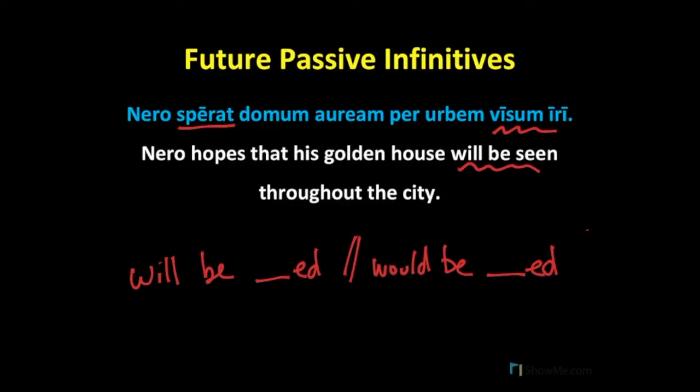I would also like to quickly demonstrate how visum, the accusative supine, never changes. You might expect, if this were a participle, that it would agree with the subject of the indirect statement, domum. Remember that the fourth declension noun, domus, domus, is a feminine noun, and domum is going to be feminine, accusative, and singular. Notice how auream, the adjective, is feminine, accusative, and singular, to agree with domum. But the future passive infinitive, visum iri, doesn't care what gender the subject of the indirect statement is. It's going to stay visum iri, no matter what.